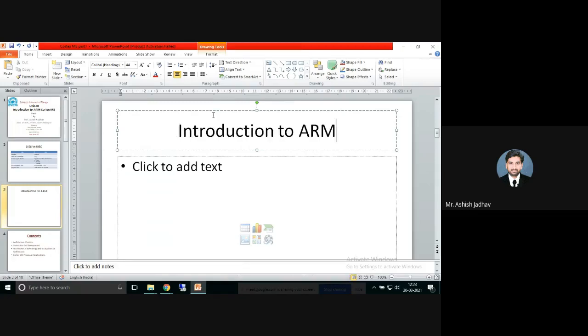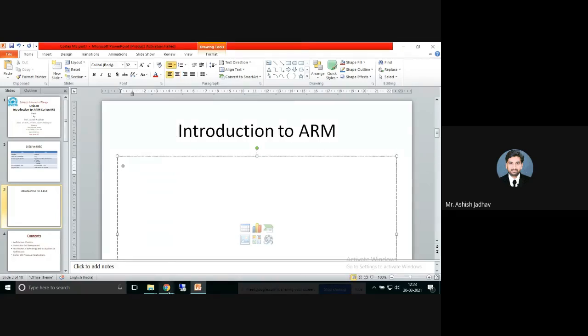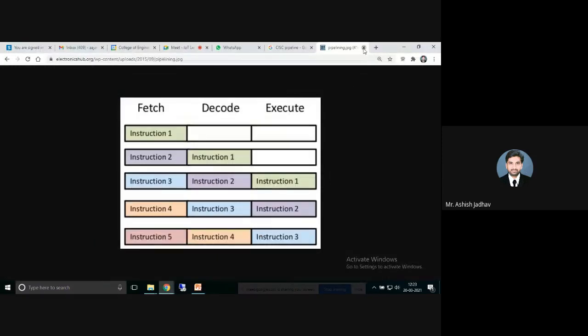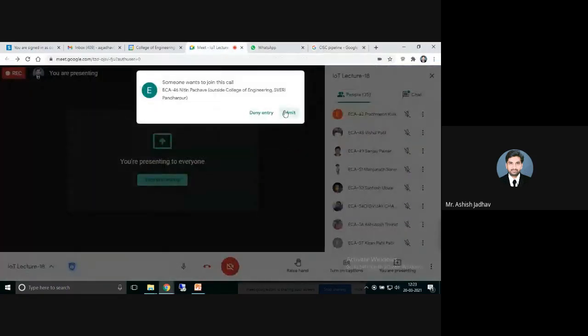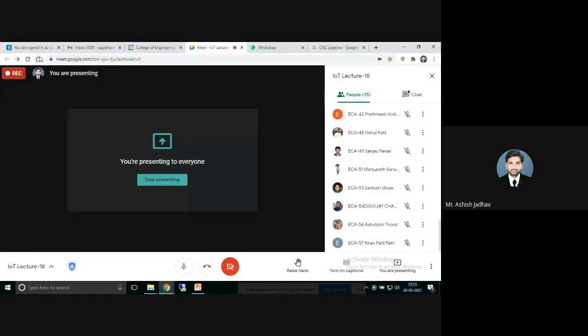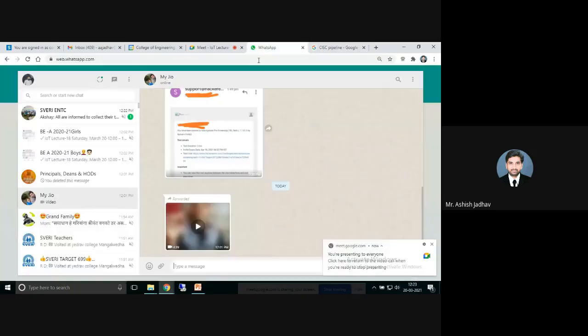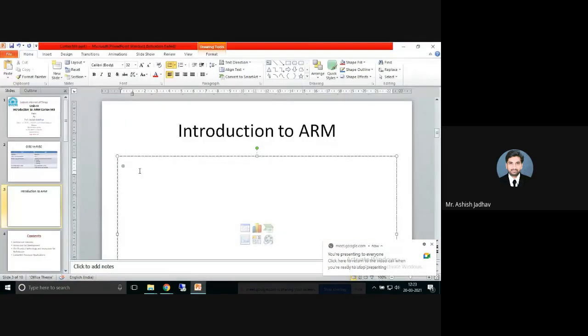Now, I think you have better understanding about this ARM since you have learned one of the ARM processors. ARM, I think it was LPC2148, right? So what do you know about this LPC2148? You might have seen this LPC2148. It's a device that belongs to ARM family, right?